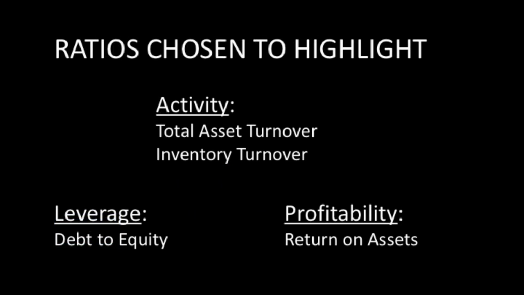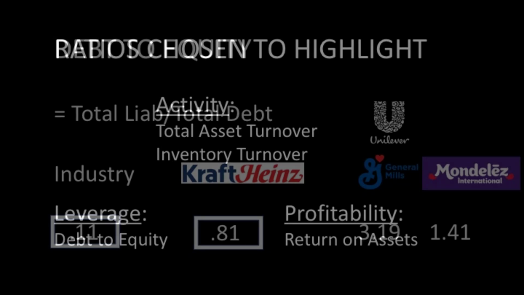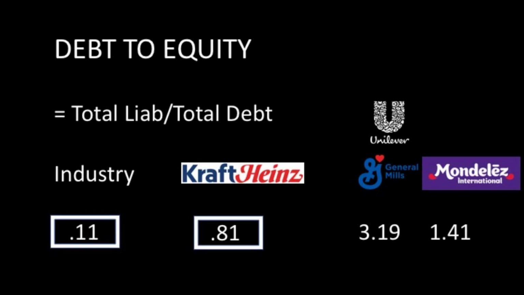Debt to equity is a leverage ratio. It is computed by taking total liabilities divided by total equity. The industry debt to equity ratio is 0.11. Kraft Heinz is 0.81. The debt to equity ratios for General Mills and Unilever are both 3.19. Mondelez is 1.41.